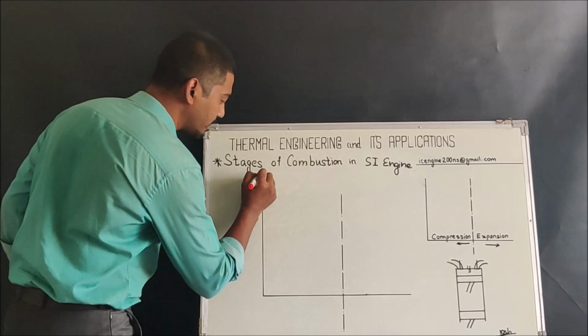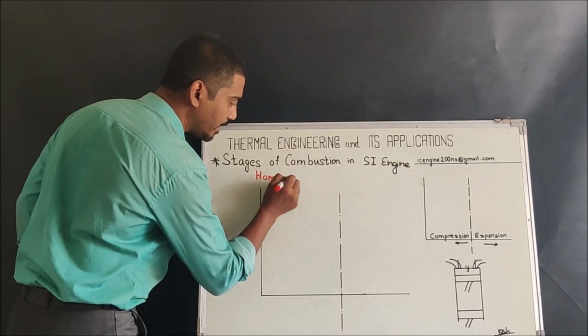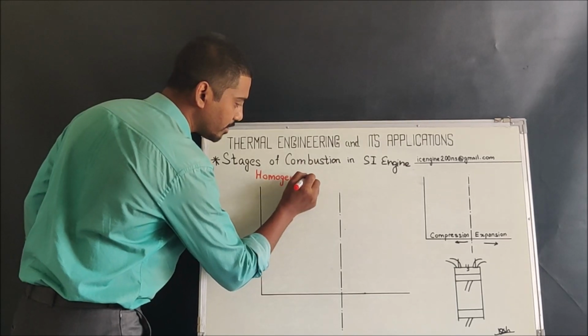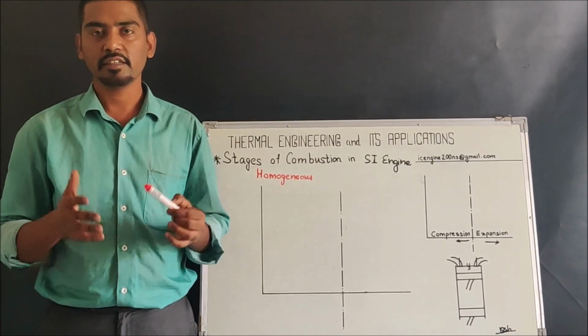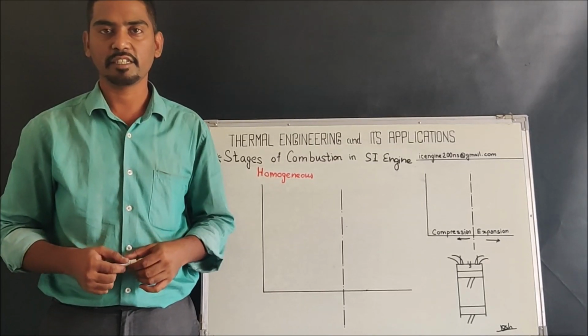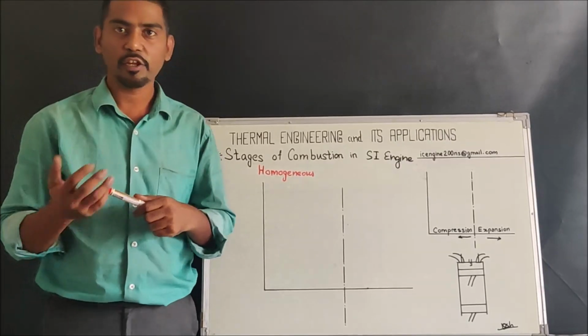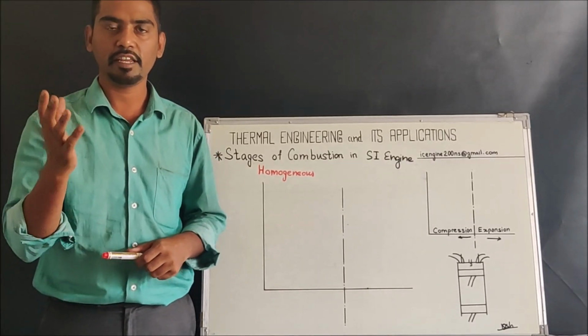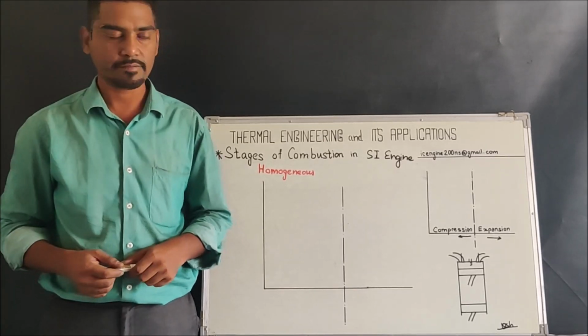So first thing is the mixture that must be present in an SI engine is homogeneous mixture. Homogeneous mixture simply means the fuel particles present in the mixture are evenly spaced together so that there would be a uniform burning. So this uniform burning forms an integrated principle behind the working of SI engine.